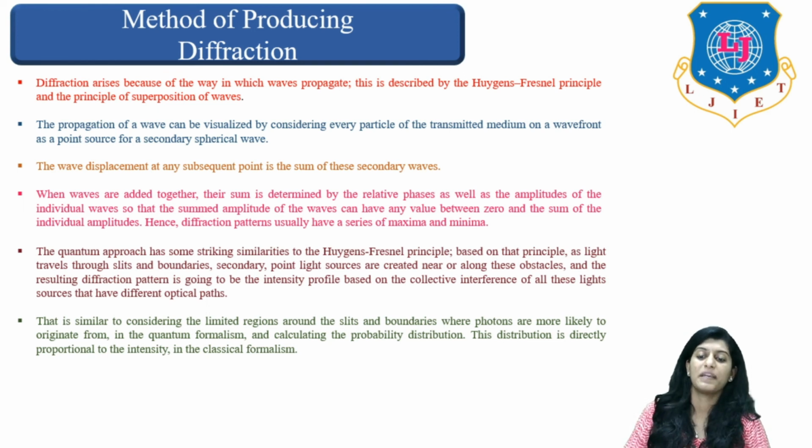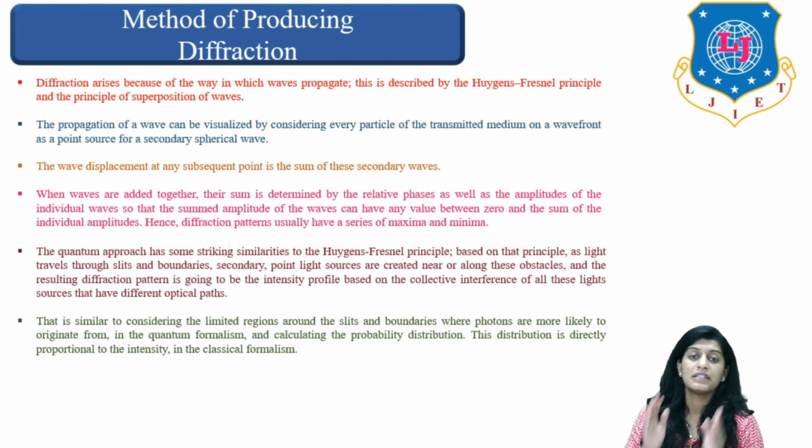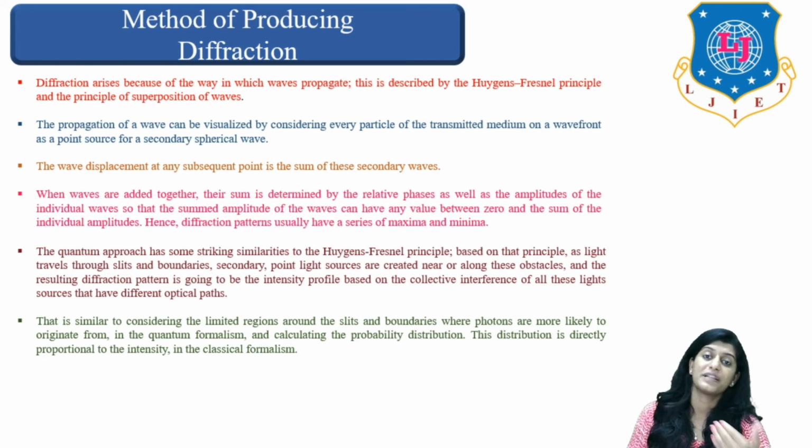The wave displacement at any subsequent point is the sum of the secondary waves. This is very important. That is, if we want to calculate how much the wave has been displaced at any point, it is the summation of all the secondary waves.